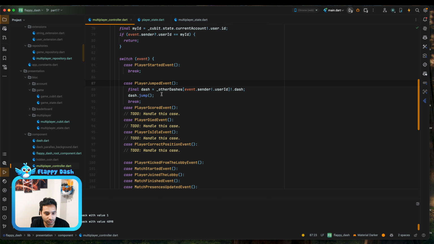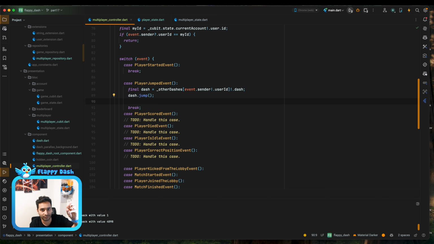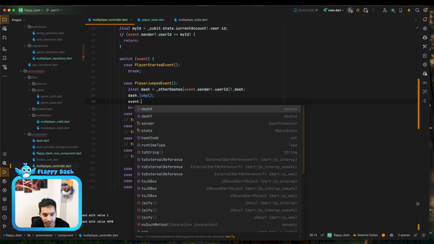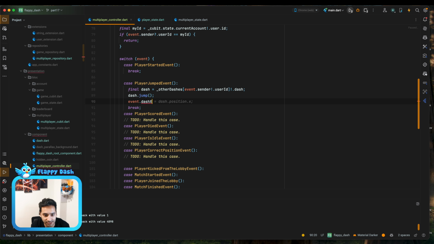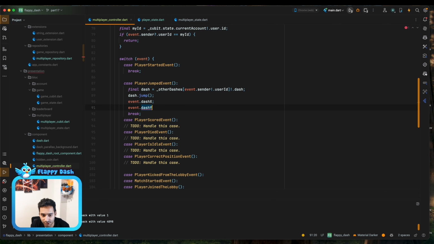And also we need to update the player position. As you remember, we are sending the X and Y, and here we are receiving it. So in the event we have dash X and dash Y. So we just need to update the dash position that we have here. For example, we can say dash position.x equals this one. And it's better to have a function inside the dash to update it there instead of having access to the position here. It's not a good idea to use it here, but it's fine for now.